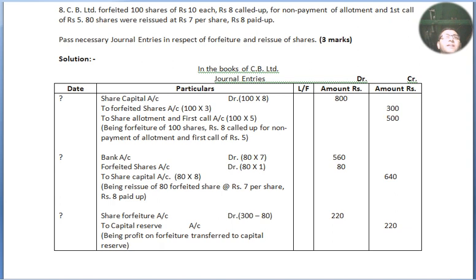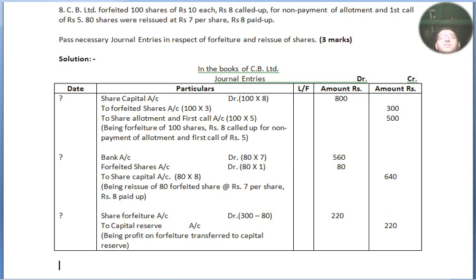Now again the entry of reissue of forfeited shares. Bank account debited, share forfeited account debited, to share capital account. 80 shares at the rate of rupees 8 paid up, 640 in the credit side. Bank account debited, 80 shares at the rate of rupees 7 has been received, 560 rupees is debited to the debit side of the amount column, and forfeited shares account debited, 80 shares into